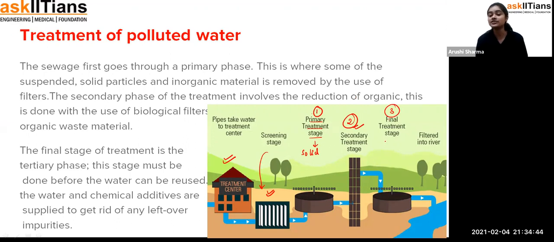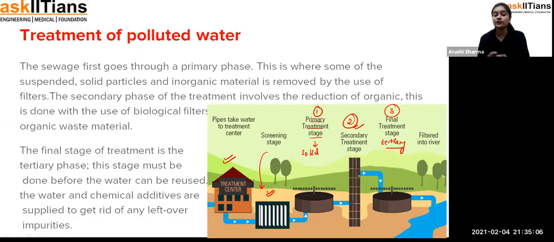where it could be the tertiary stage. Primary means first step, secondary means second step, tertiary means third step. So in the third step, what we generally do is add some chemicals to it. For example, we can do chlorination in this, as I have told you in the last session what chlorination is. So we can do chlorination in this step.